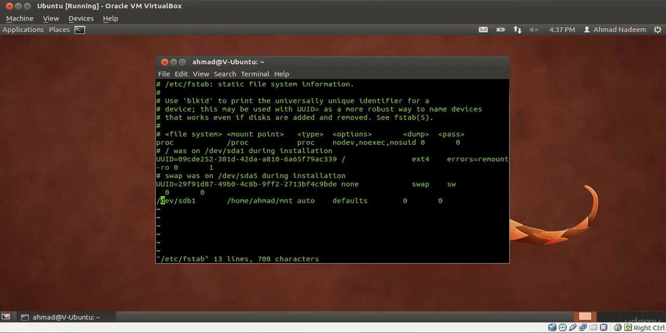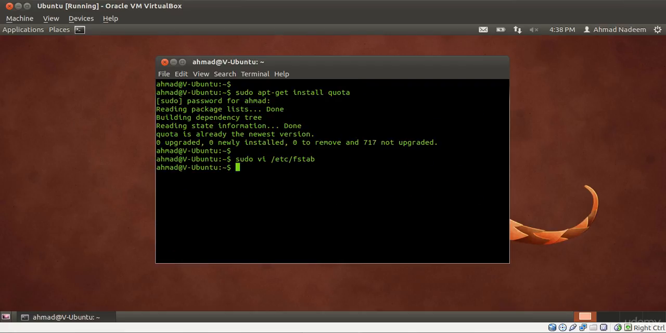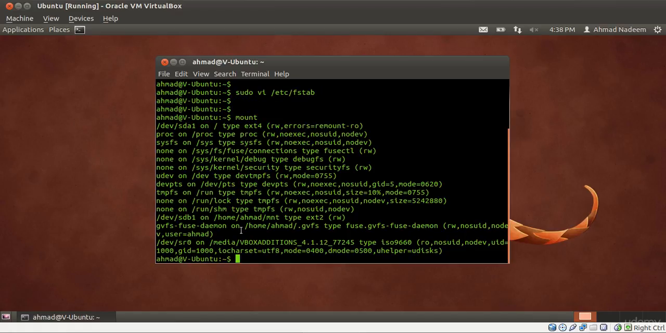So this is the file over here. This sdb1 partition is already mounted on home mnt with default parameters. So what we can do is put in the options of user quota over here by typing in usrquota, and if you want to enable group quota as well, we can put a comma and then type grpquota, and that's it. Now save the file, get out of the editor, and let's have a look at whether this is mounted or not. So this is mounted.